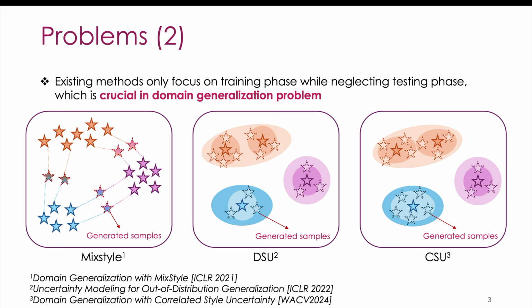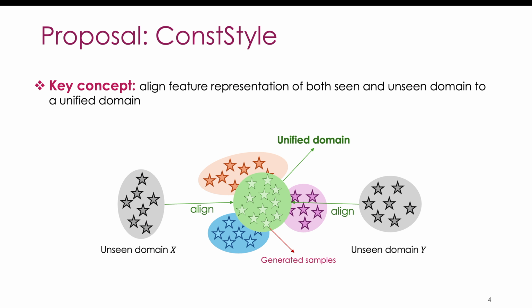For example, methods like MixStyle, DSU, and CSU aim to generate more diverse samples during training using different strategies. However, after training, the model is directly used for inference without any adaptation, which often leads to suboptimal performance on unseen domains. To address these challenges, we propose a new method called ConstStyle.